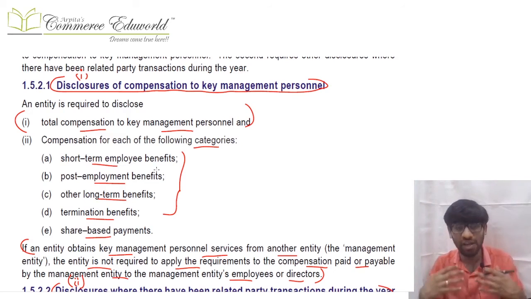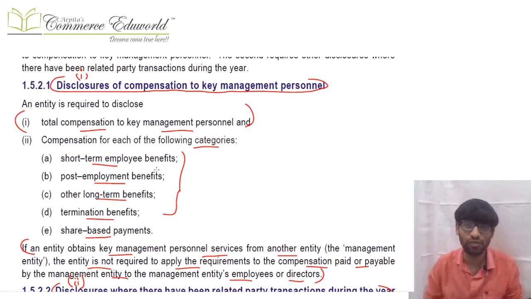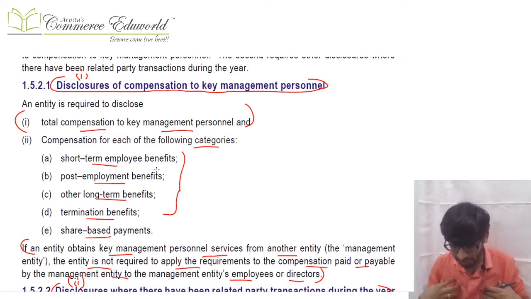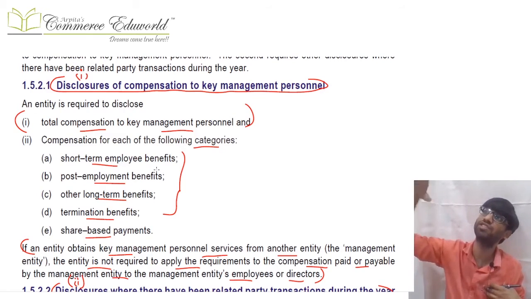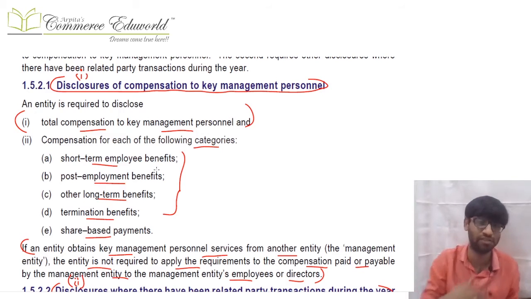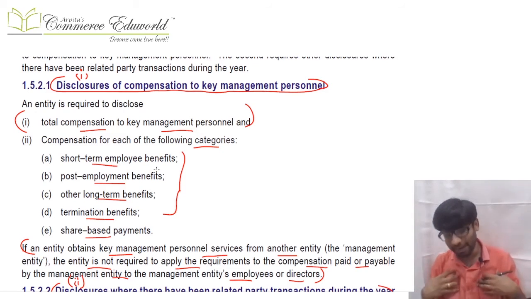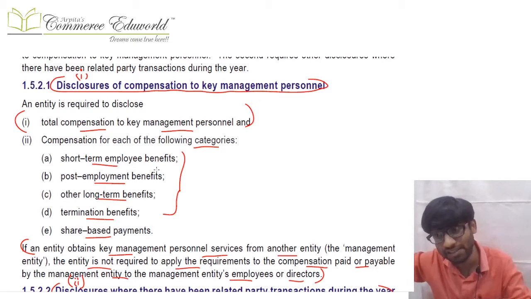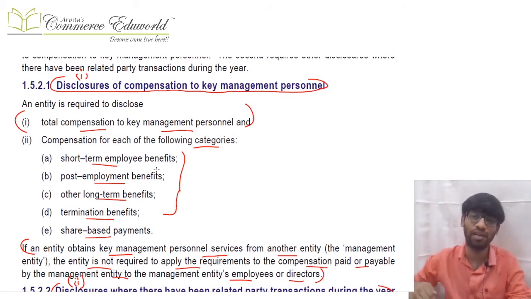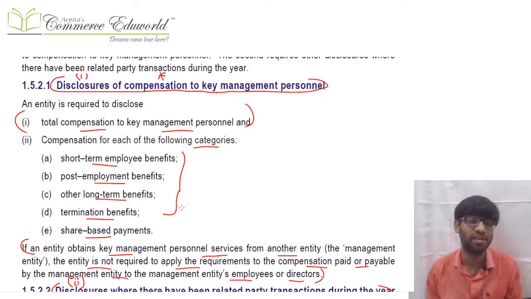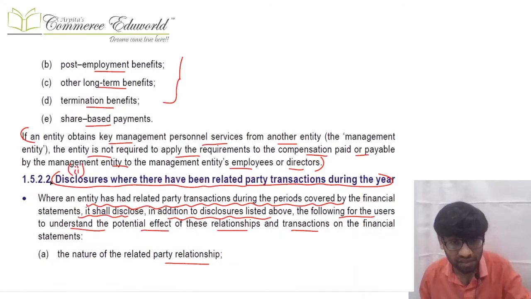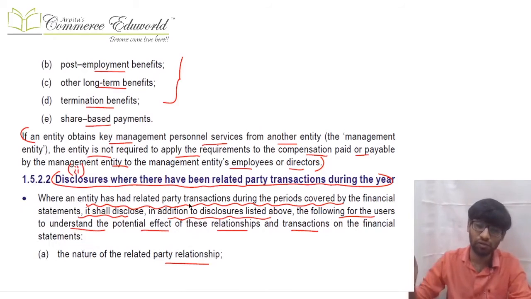In this point, if I am an entity and I am paying to my KMP a compensation, that is disclosed. However, if I am an entity and I am receiving KMP service from some other entity, and I am paying service charges for the same, that is not disclosed over here, that will be disclosed in the next point. Clear? So if I am an entity, I am paying to my KMPs, literally the compensation paid to KMP is given over here, and compensation was defined earlier as all of them. Next, the second disclosure over there is a disclosure only when there is a transaction.